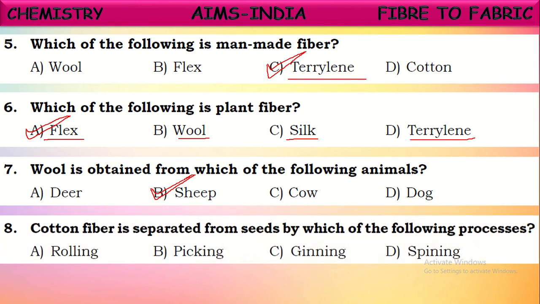Okay. Next, cotton fiber is separated from seeds by which of the following process? Yes, after collecting this cotton fiber from the cotton pods, from the cotton plants, first they separate the seeds present in the cotton, because in the cotton there exist many seeds also along with the cotton fiber. So this cotton fiber is separated from the seeds by the process called, what is this process called? It is called ginning. The process of separation of cotton seeds from the cotton fiber is called ginning. Okay, next one.